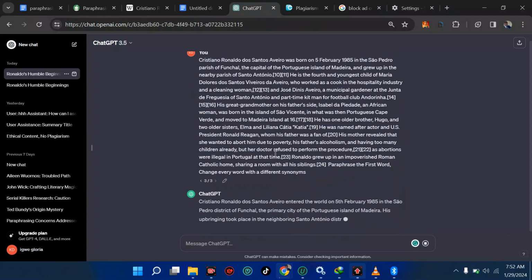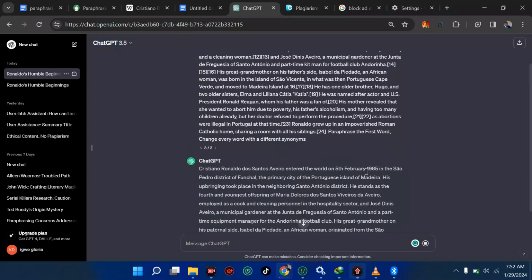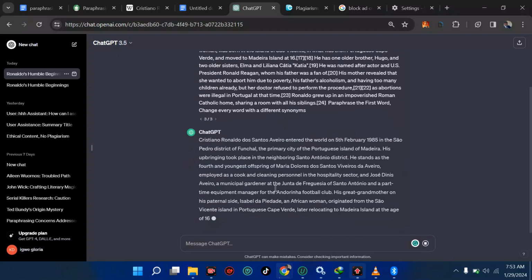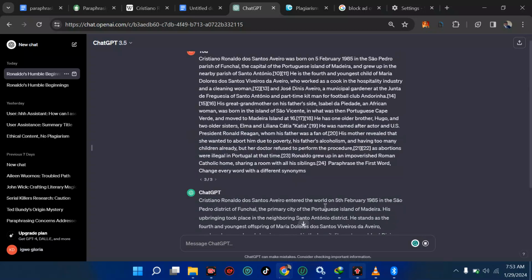And let's see, because we didn't specify to make it longer, remember. So we're having this, and we're saying Cristiano Ronaldo entered the world in this and this. The primary city of the Portuguese island is where his upbringing took place in the neighboring area, and it keeps on writing. There is a little friction here because the network seems not good enough to handle it. So this is what makes your paraphrasing unique. Totally zero plagiarism.